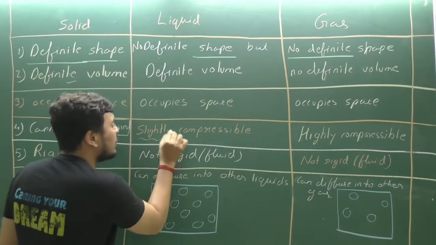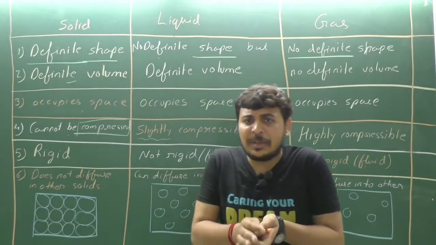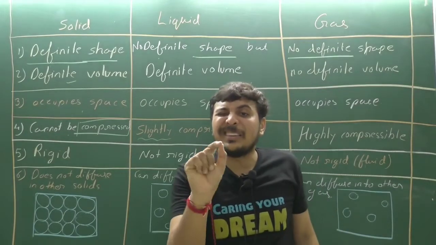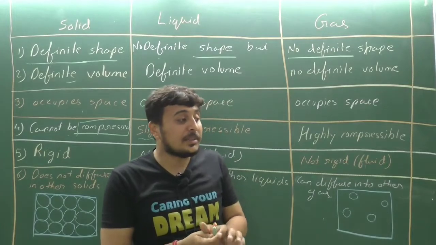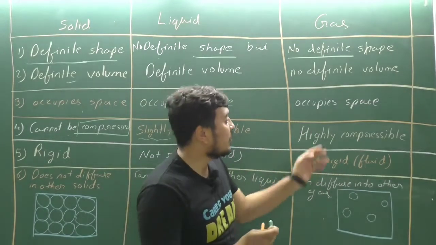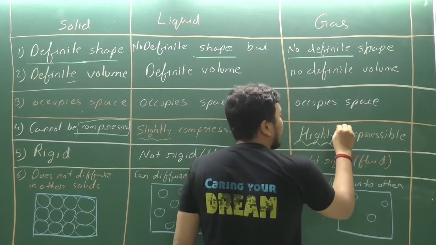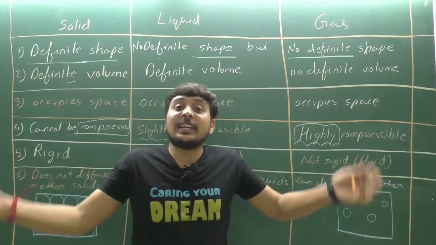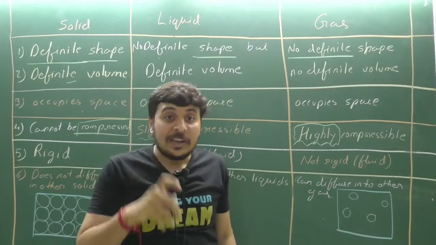Slightly compressible. What do we mean by slightly compressible? Liquids are slightly compressible. When you apply pressure on them, their size changes, but that won't be noticeable by us. We cannot notice that size decrease. Clear? But what about gas? They are highly compressible. It means the gas can be compressed very much.